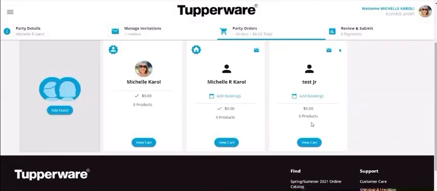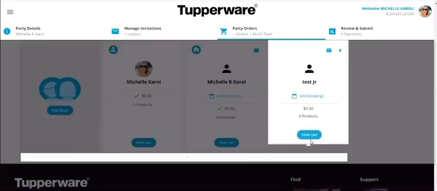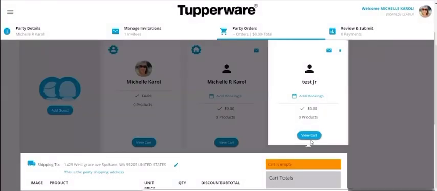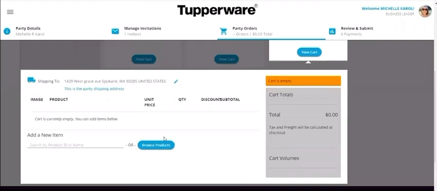Now you're going to notice two other things. Right here on the top left, you're going to notice a little person icon that represents the consultant. And then the icon here with the house is always the hostess. So that's just going to help you as you're going through. Okay, so I'm going to click view cart. And I'm actually going to do the shopping for him. He does not want to shop online, so I'm going to do it for him.